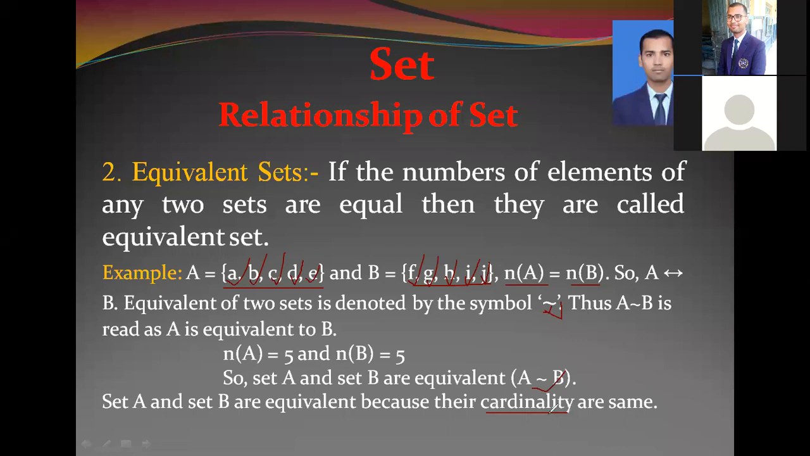If they have equal cardinality, it means they are equivalent sets. Remember this one only: to be equivalent sets, they must have equal cardinality, not anything else. That's why all equal sets are known as equivalent sets, but all equivalent sets are not equal sets. Remember it.